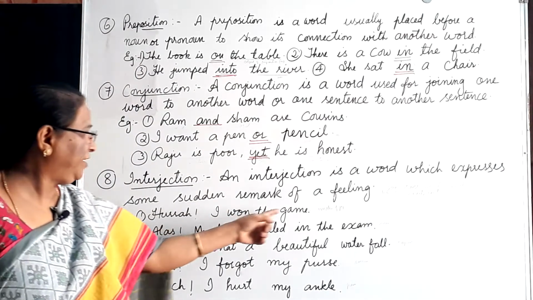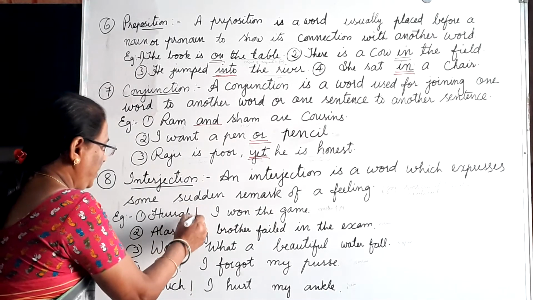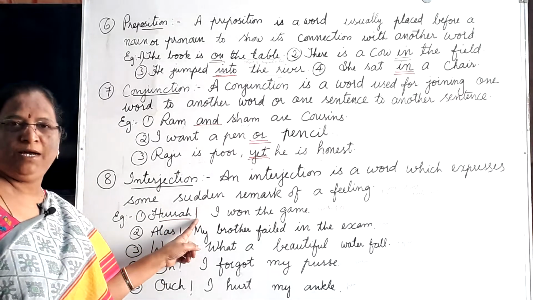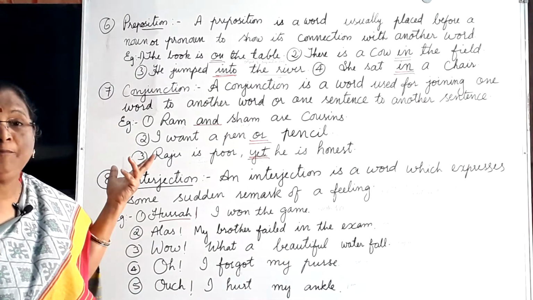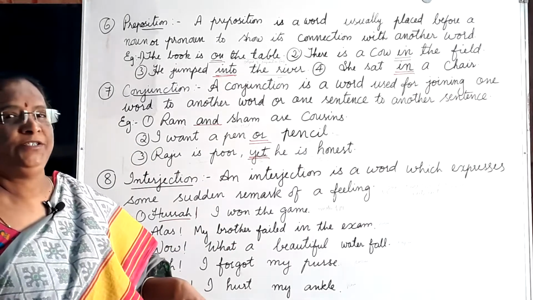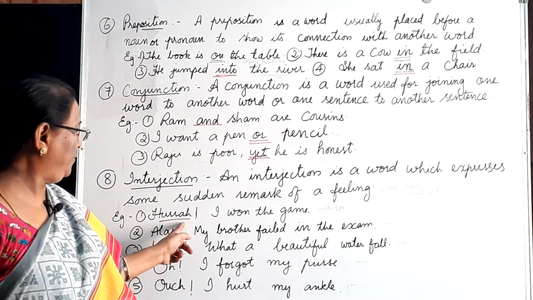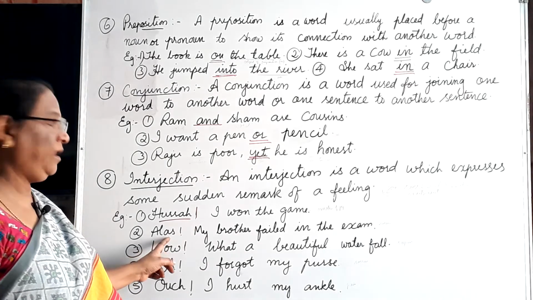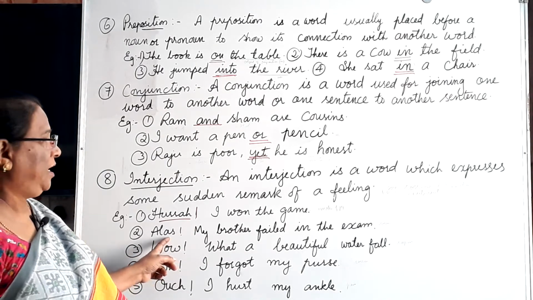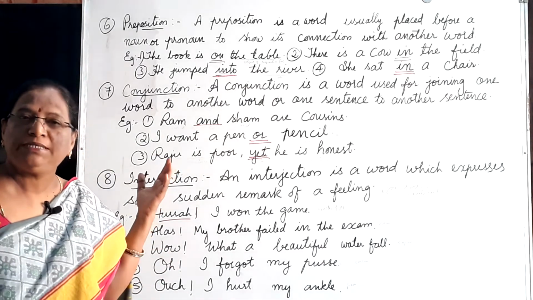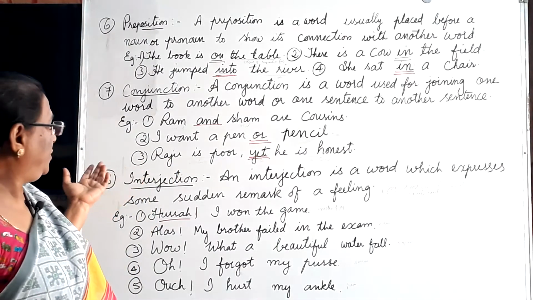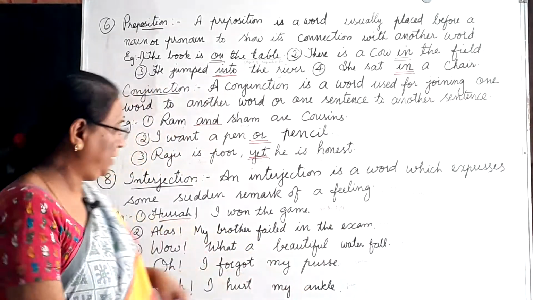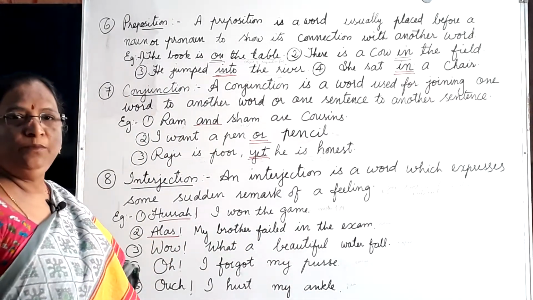Hooray! I won the game. Understand? Exclamatory mark. See, for every interjection we have an exclamatory mark. Hooray! We won the game. Hooray! I won the match. In that way. Hooray is an emotion of joy, a happy moment. Alas, what is it? Alas means sorrow, a sad moment. Alas, my brother failed in the exam. This is the emotion of sadness.